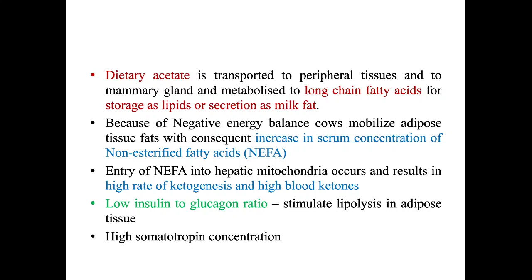So this dietary acetate is transported to the peripheral tissue and to the mammary gland, and metabolized to long chain fatty acid for storage as a lipid or secretion as milk fat. So when we say milk fat, where does it come from? We have dietary fat, dietary acetate, and this dietary acetate is transported to peripheral tissue and the mammary gland, where it is metabolized to long chain fatty acid. So a lot of acetate is joined together, and now we have long chain fatty acid, which acts as a storage for lipid or secretion as milk fat.